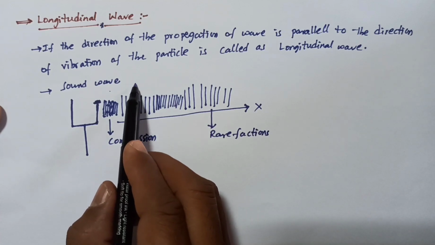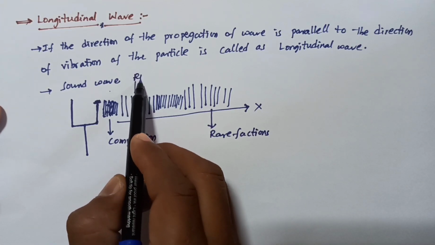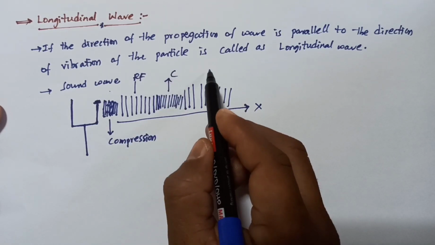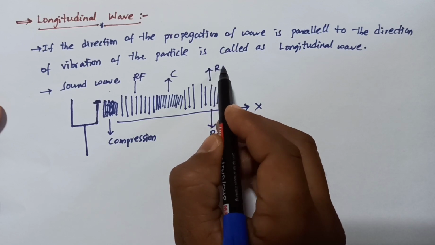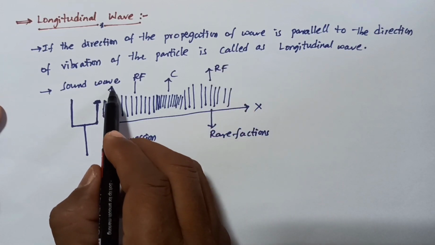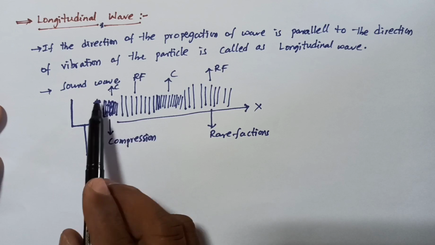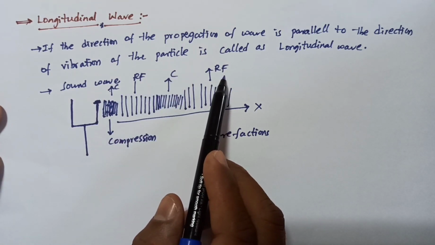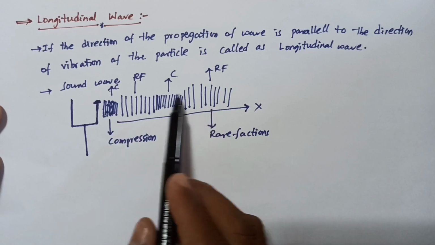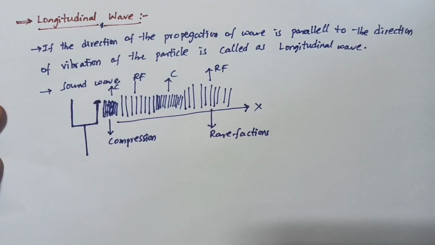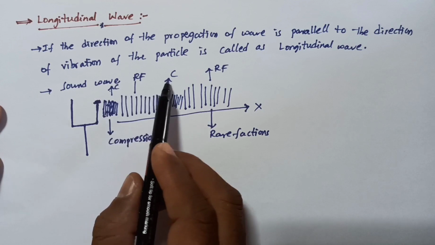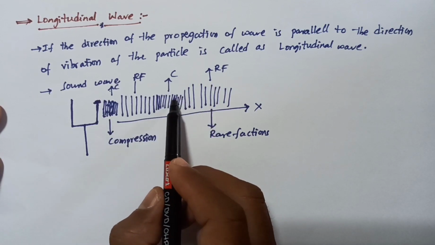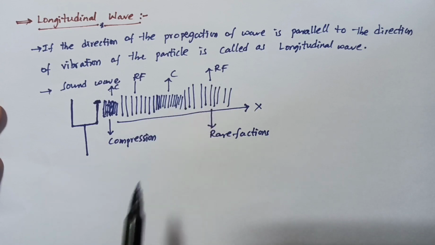Here also it is rarefaction. So it is compression, rarefaction, compression. Alternately, compressions and rarefactions are produced in a longitudinal wave.